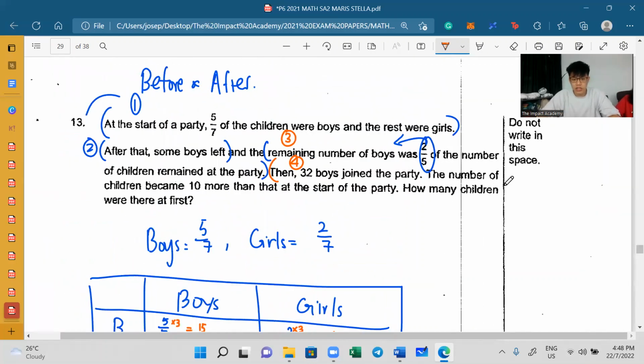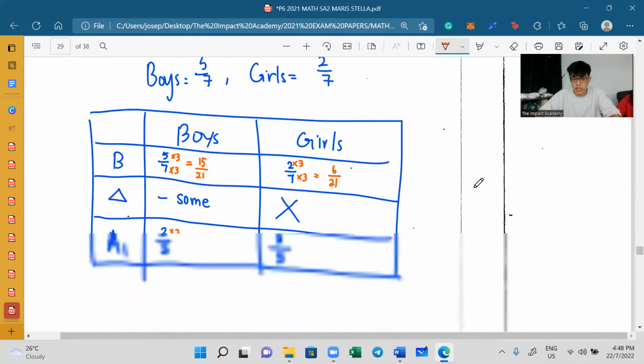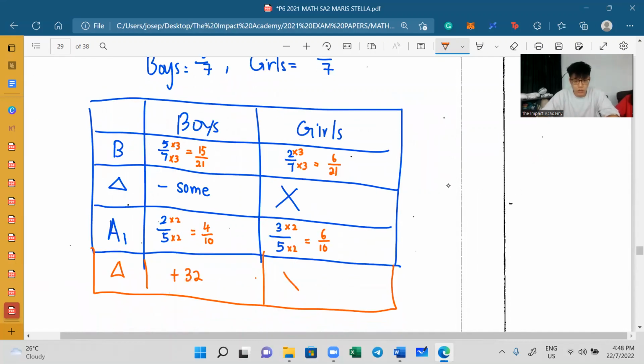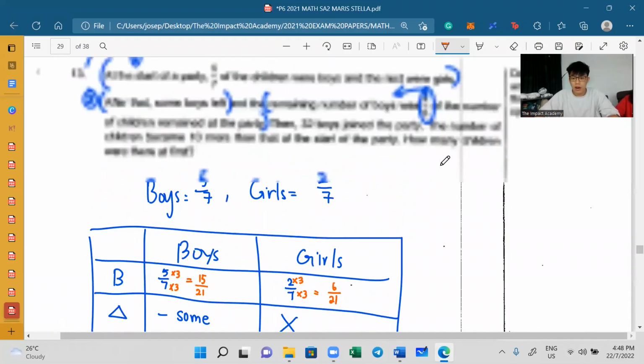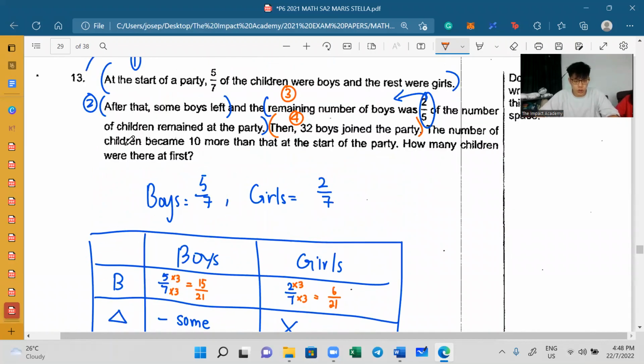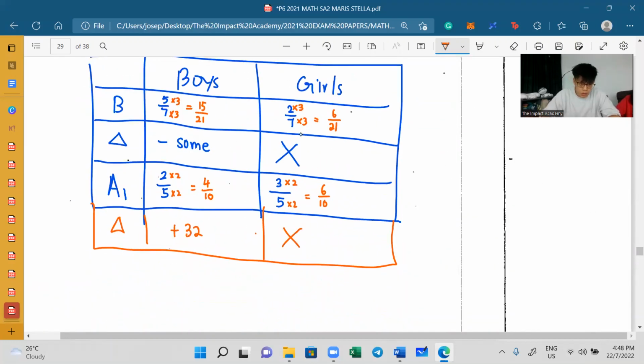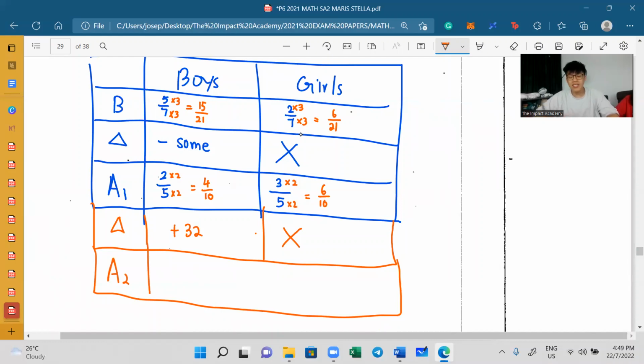After that, I want to go on to the next part. Before I go on to question sentence number 5, I know that for girls, no change again. Okay. All right. And then after that, we know that the number of children, that means the total. Okay. So again, they are giving me another after. I will call this A2. Make sense? I will call this A2.